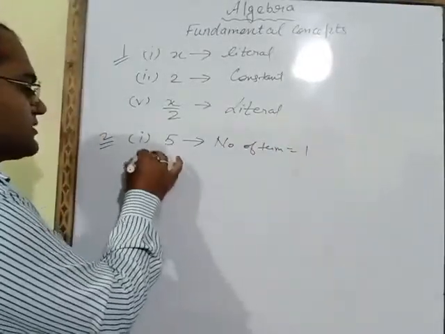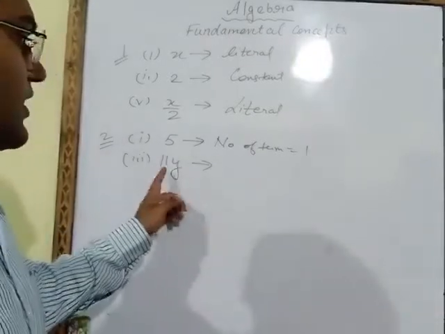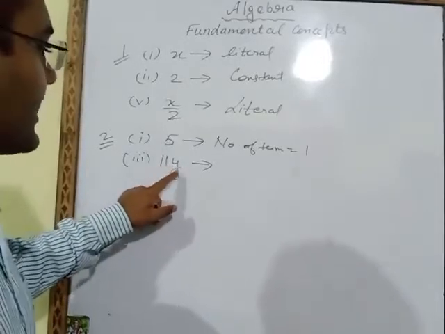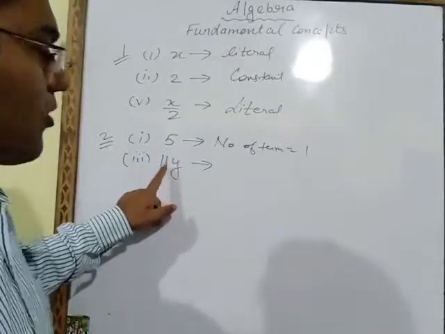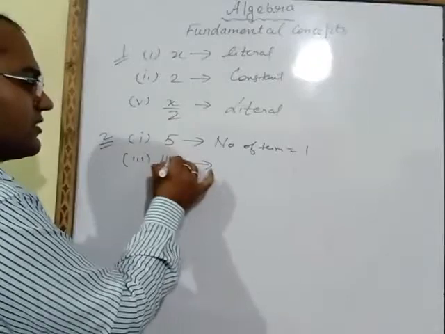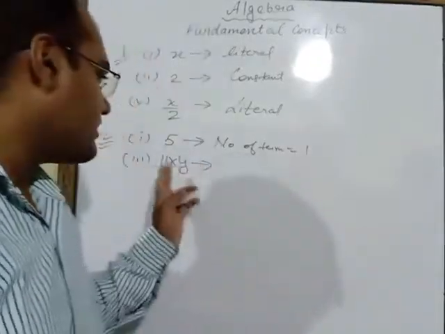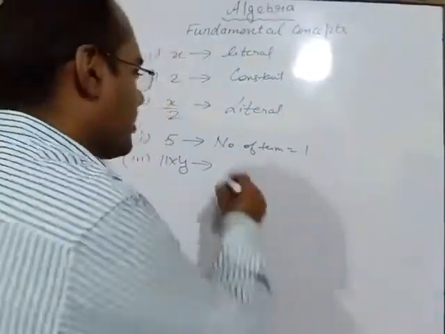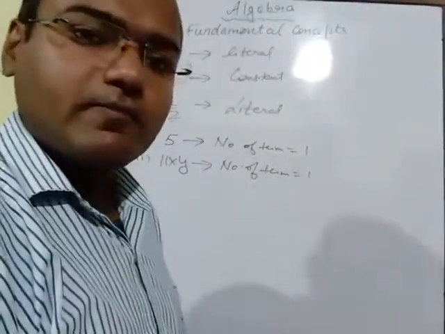The third part is 11y. These two things, 11 and y, this is a constant and this is a literal or variable. These two are connected with the help of a multiply sign. In between these two, no sign is given. When a multiply or divide sign is there between two things, then we will consider it as a single term. So the number of terms is 1 only.